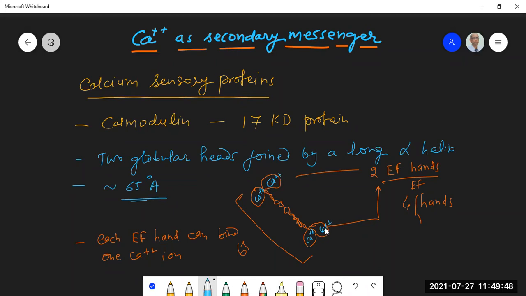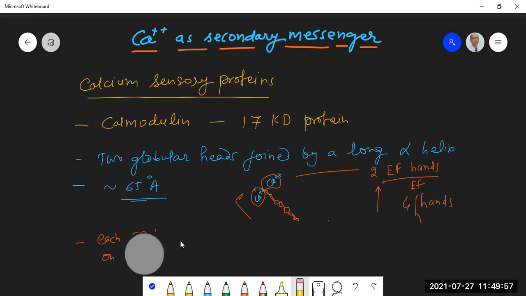When the calcium ion concentration is higher, all these 4 sites will be occupied by calcium ions. So let us see what happens.